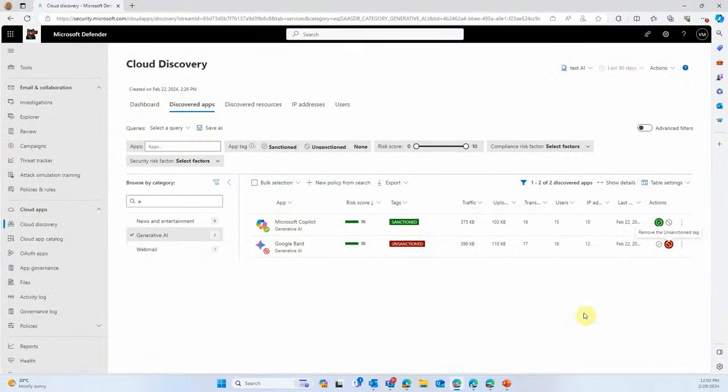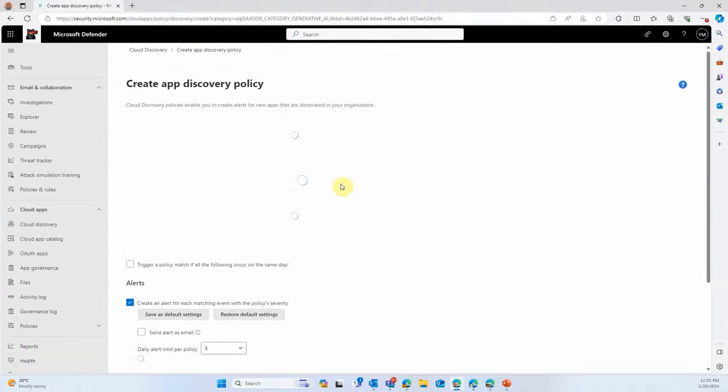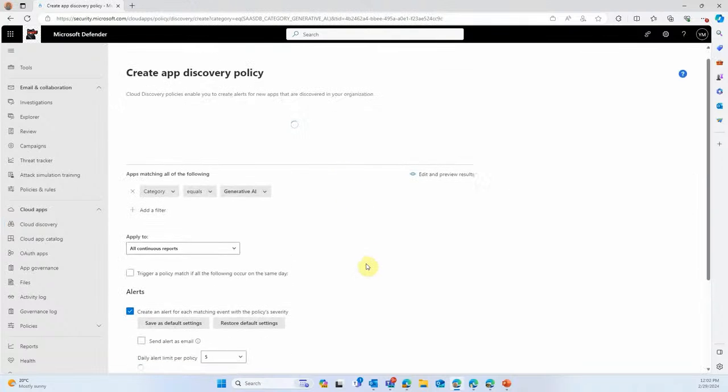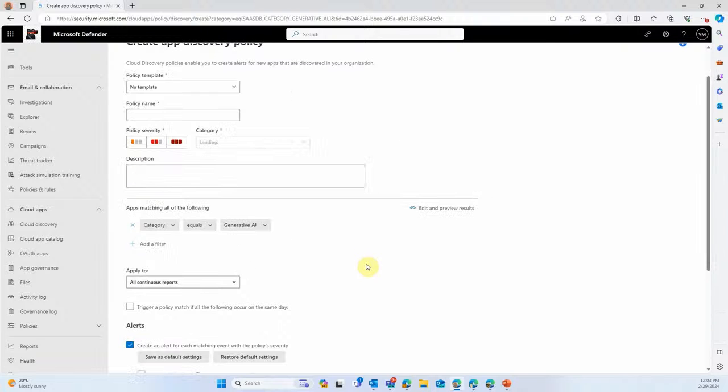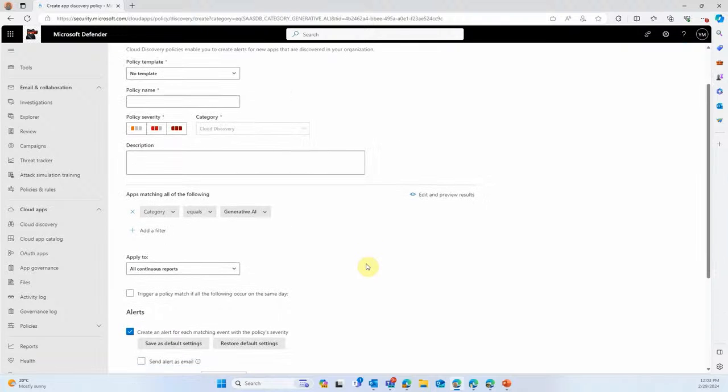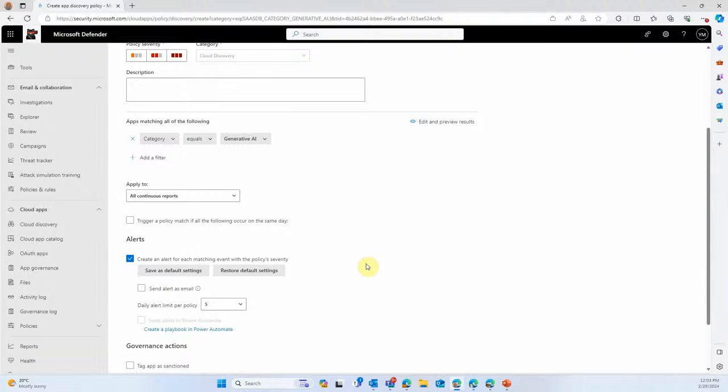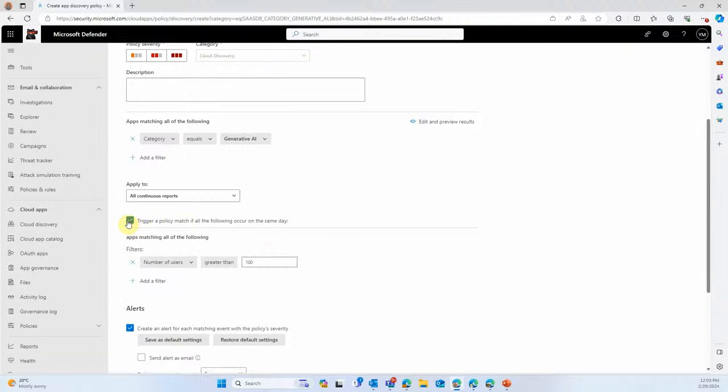Now, I know you'll think you can't possibly review each of these applications one by one. This is why we can create a policy. And in that policy, you can decide that traffic that will apply to apps of the category generative AI that have a certain amount of traffic or a certain amount of users and a certain security score would be simply unsanctioned automatically.